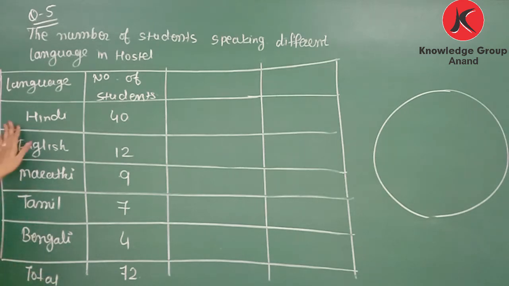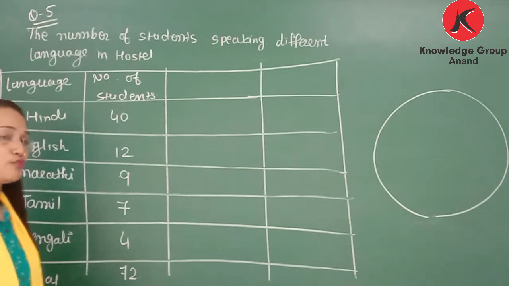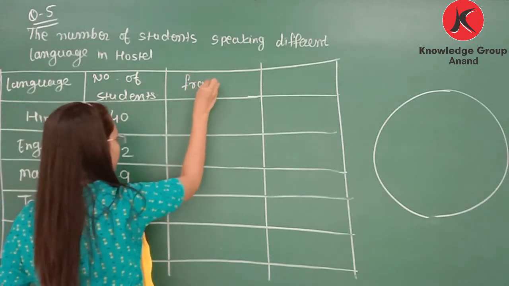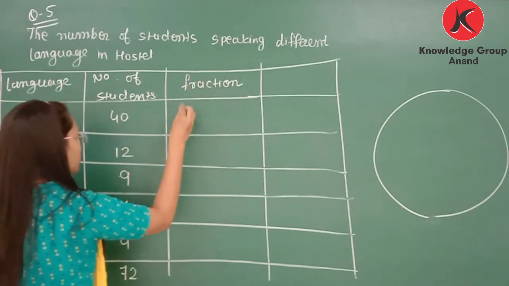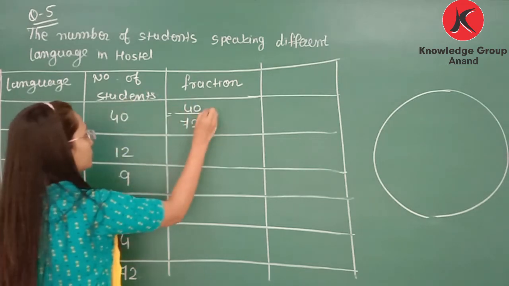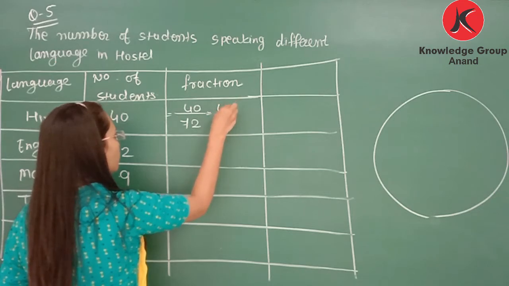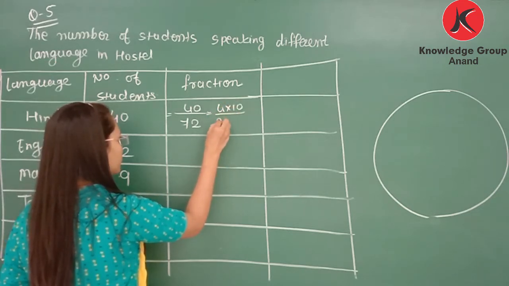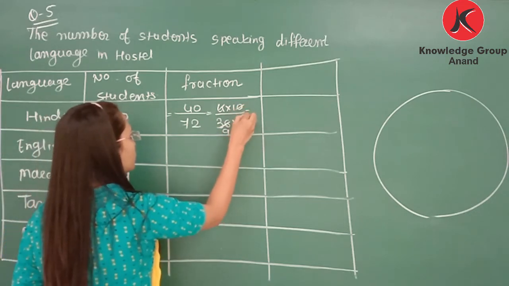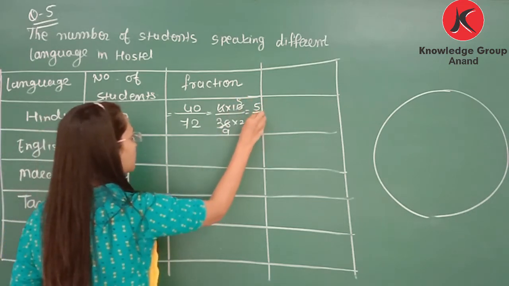So how can we solve this example? Here we need to draw a pie chart of this data. So first of all, from 72, 40 students speak Hindi. So find the fraction for each. So that is 40 by 72. So here we can write 4 multiplied by 10, so 5 by 9.